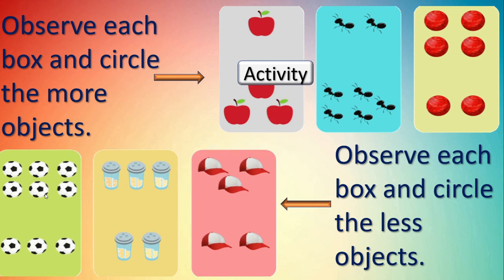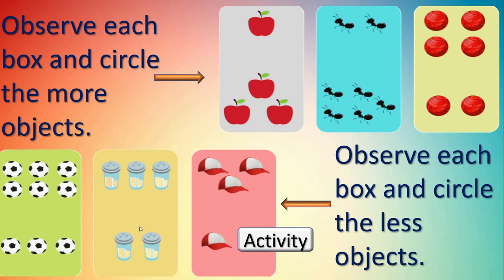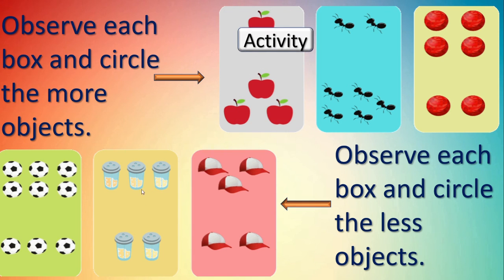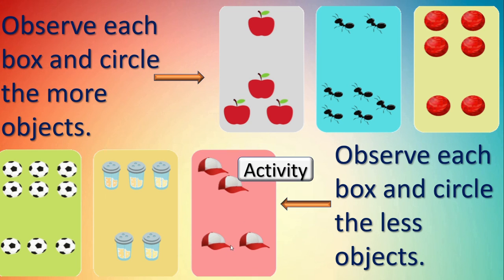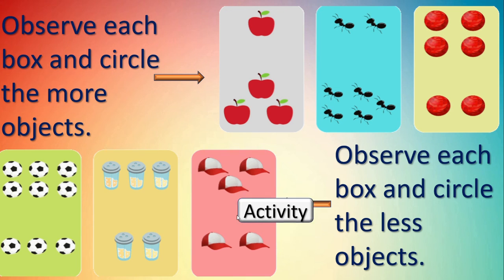Here also you can see balls and some containers in 2 groups. We used to put pepper powder, salt, etc. in these small containers, isn't it? And here also you can see caps in 2 groups. You have to circle the objects which have less objects.